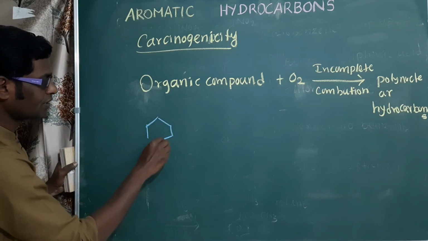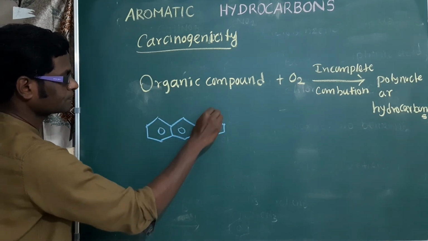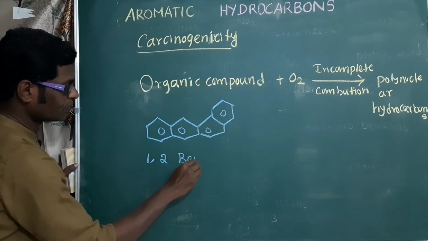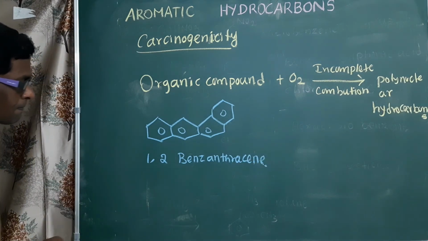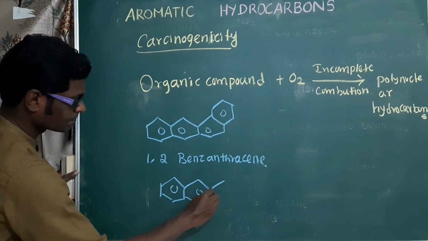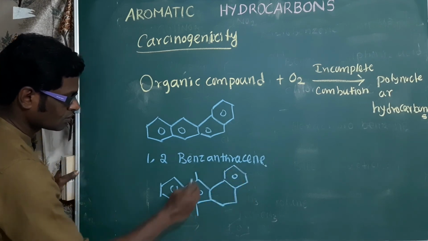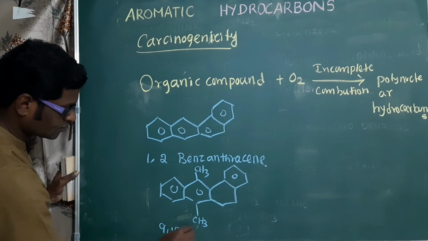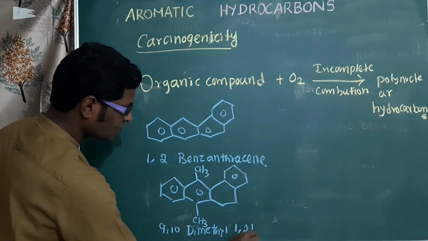Some examples of polynuclear hydrocarbons: 1,2-benzanthracene, next one is 9,10-dimethyl-1,2-benzanthracene.